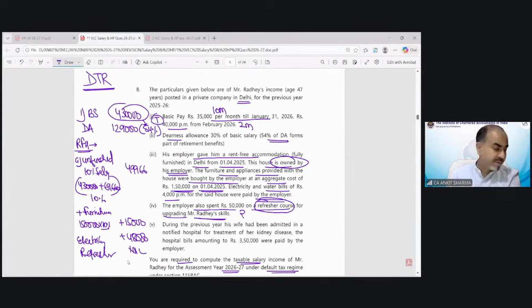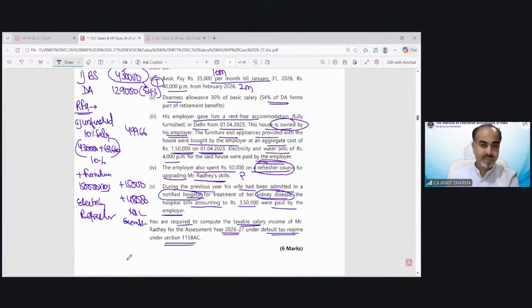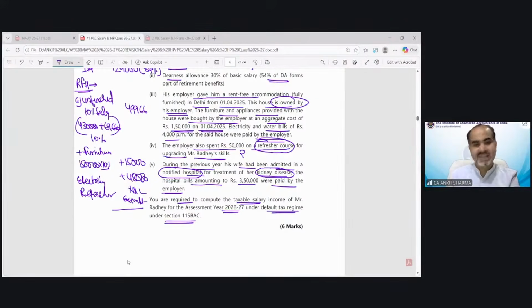Next is point number 5. It says, during the previous year, his wife had been admitted in a notified hospital for the treatment of her kidney disease. The hospital bills amounting to rupees 3,50,000 were paid by the employer. So now you can see there are two pieces of information relevant in these lines: notified hospital and kidney disease. So it is a severe disease definition, and in that situation, this is also going to be exempt, not going to be taxed. Notified hospital and specified disease definition.